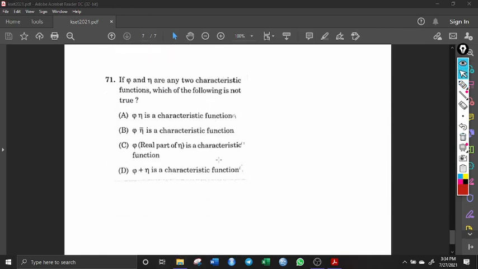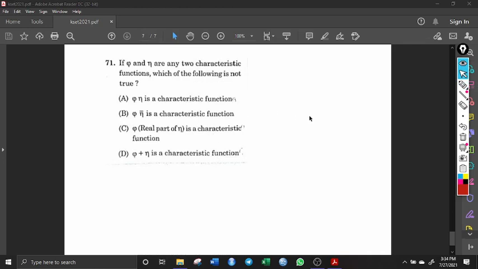Probably this is the last question of today's video. It has been asked about the characteristic function. It's also a very basic property. Means here also you can see that which of the following is not true. Okay, we have a basic and very preliminary property of characteristic function, that is pi of 0 is 1. If pi is a characteristic function, then pi of 0 is 1. This is a very basic property.